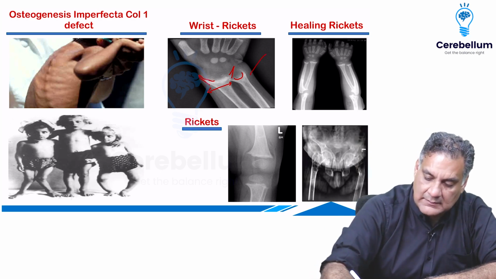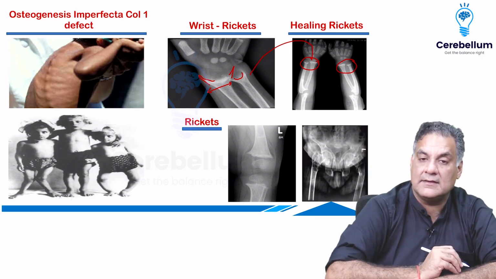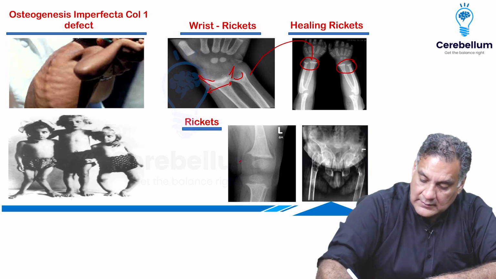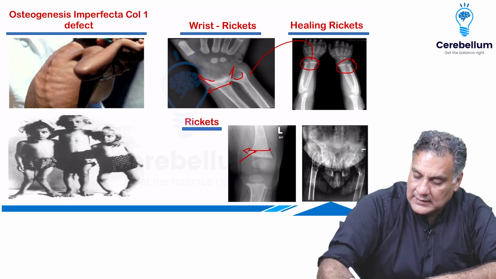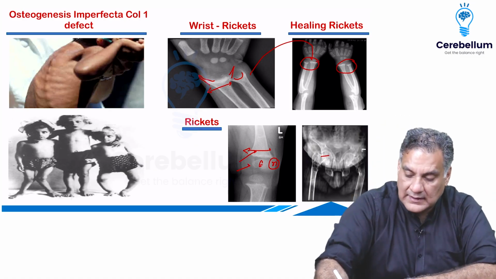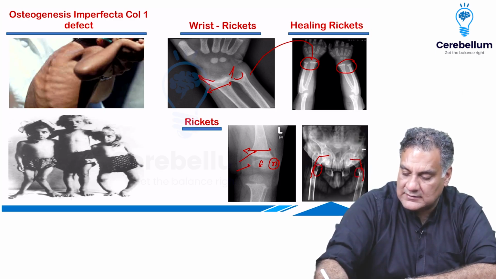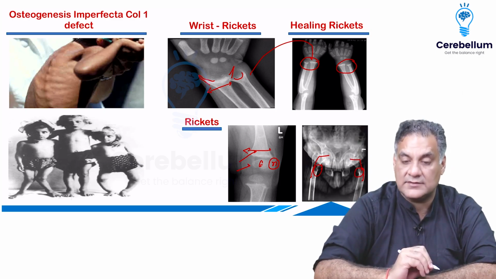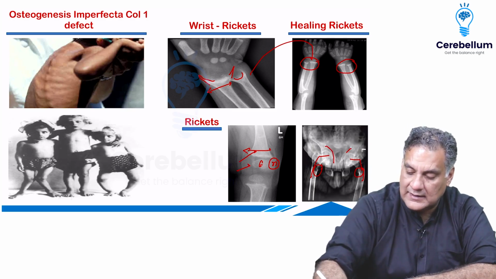When you give calcium and vitamin D, the white line of Frankel comes. It's called healing rickets. It's in the metaphyseal dense line. Again, rickets, widening. And remember, epiphysis is always normal in rickets. The adult counterpart of rickets is osteomalacia, can have coxa vara, can have multiple fractures of insufficiency called pseudofractures, and can have triradiate pelvis.